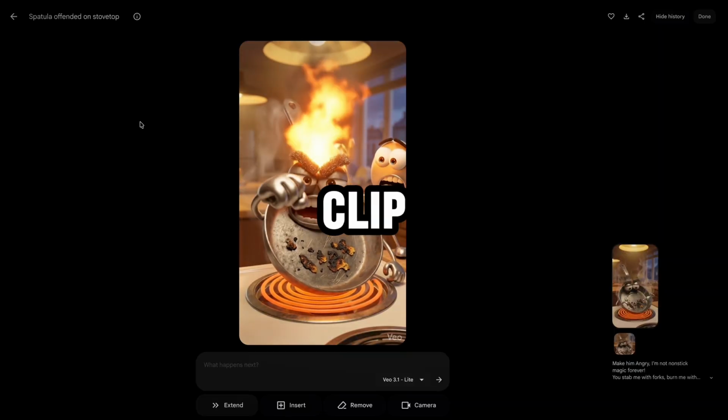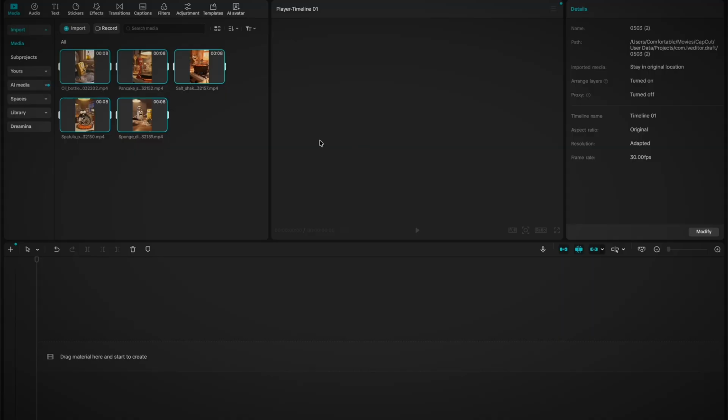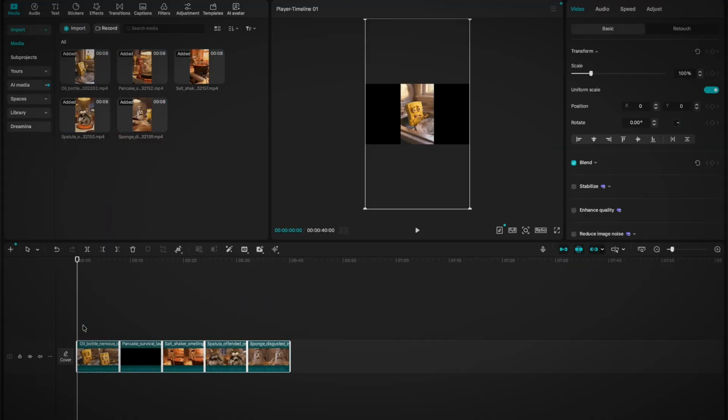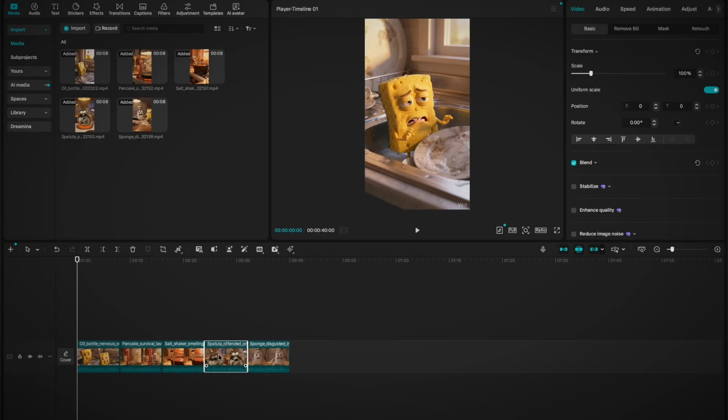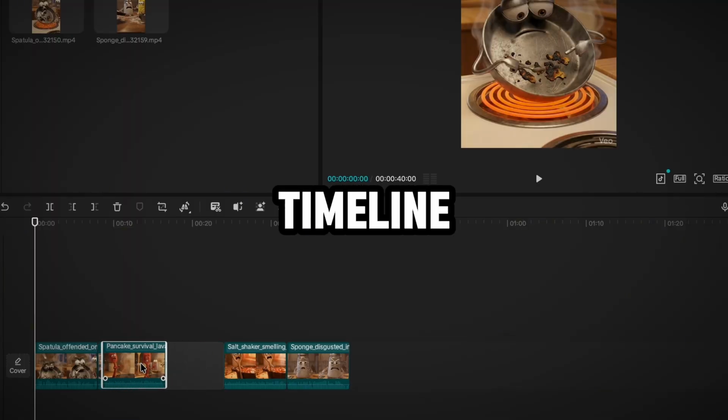Repeat for every section of the script. Download each approved clip and keep them organized sequentially. Step 4. Edit in CapCut. Open CapCut, create a new project, and import all your clips. Talking object content works best when several short clips are assembled into one complete short, rather than treated as separate 8-second clips. Place all your clips in the timeline in sequence.